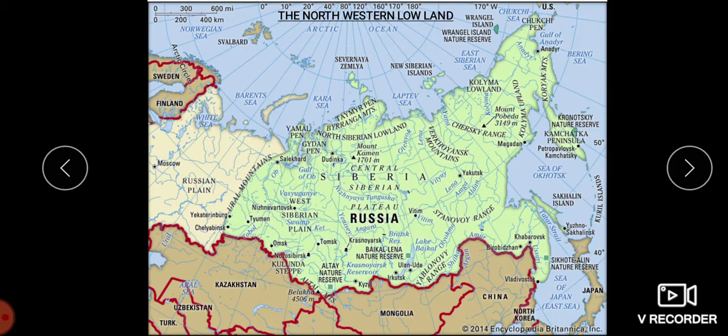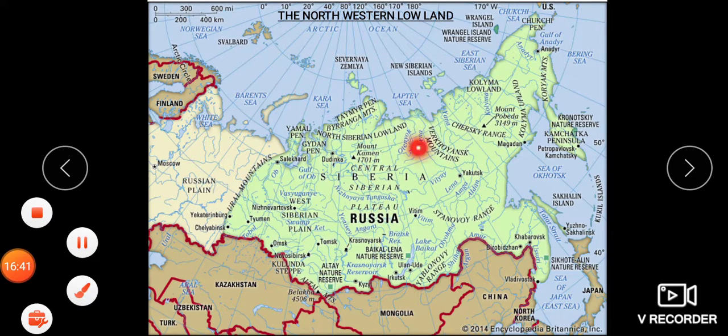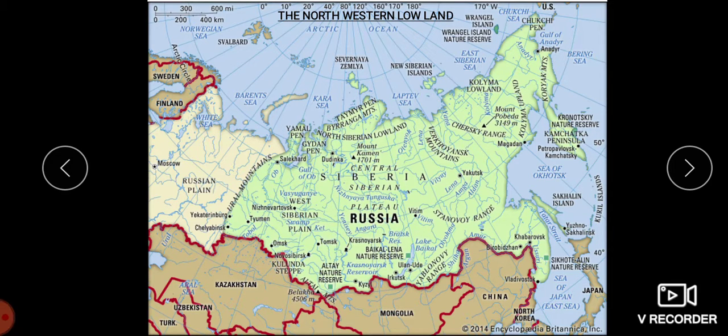They are the most outstanding relief features of Asia. They extend from the Bering Strait to the Caspian Sea. They lie between the Arctic Ocean and the central highlands. They are vast triangular lowlands known as the Siberian Plain. This is the Siberian Plain. The general slope is towards the north.